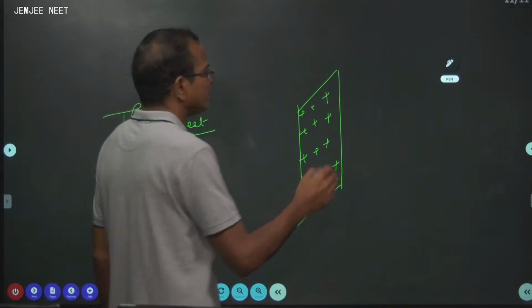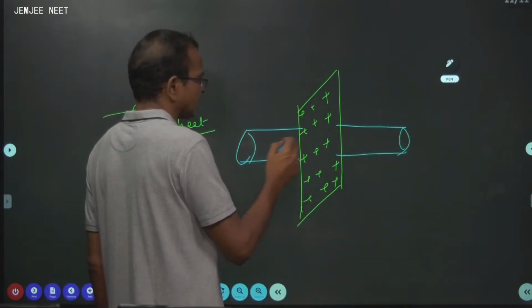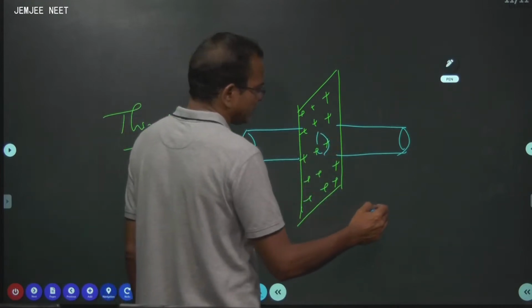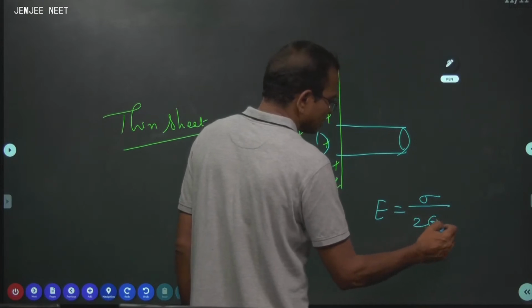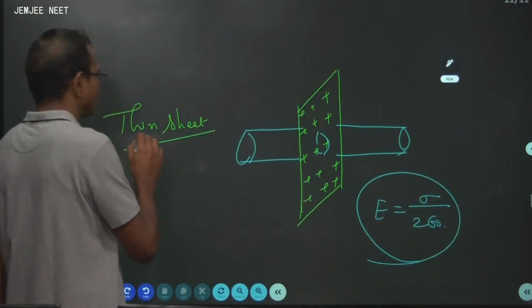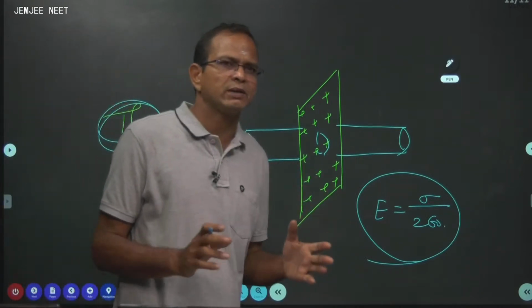Now when you consider a Gaussian surface like this, cylindrical and perpendicular, then finally you will get that the electric field is given by sigma by 2 epsilon naught, provided it's a thin sheet. Provided it's a thin sheet. No sir, I have a thick plate, what to do?